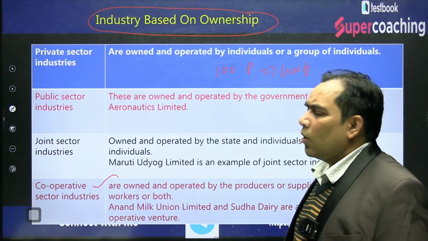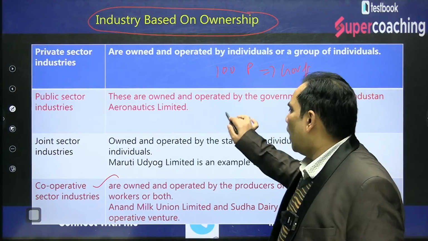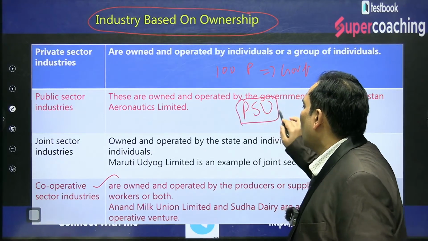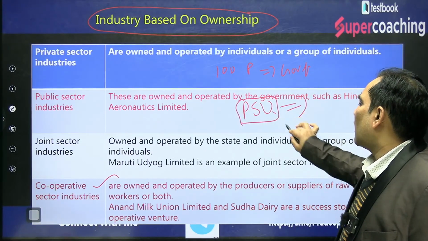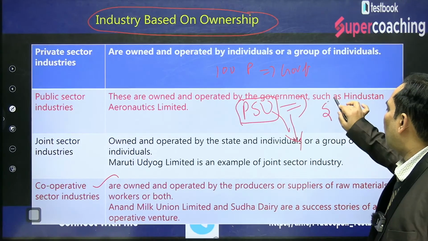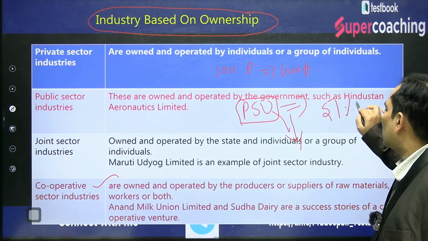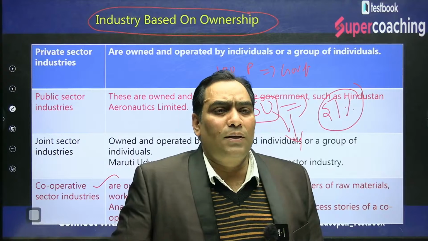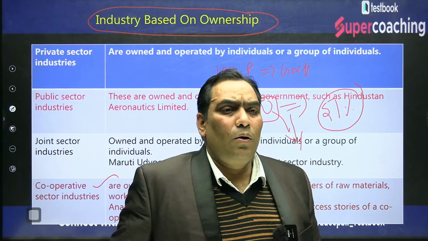But now this is not the only scenario, because now we define PSUs. There is something which is known as PSU. PSU means public sector undertaking. The meaning of public sector undertaking is that if the government holds more than 51% shareholding, that is, if the government holds at least 51%,